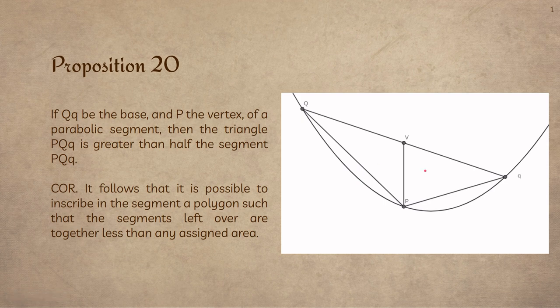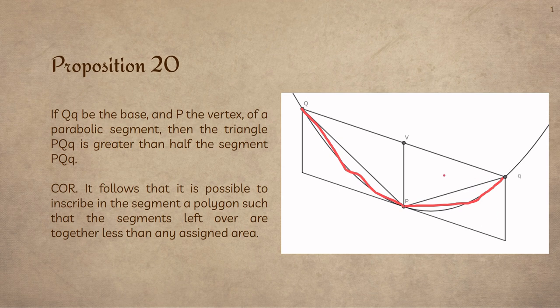And then he says, corollary, it follows that it is possible to inscribe in the segment a polygon such that the segments left over are together less than any assigned area. So that basically means you can keep making little triangles right in here, and then a triangle in here. And as you do so, you'll never exceed the size of the segment here. And he ultimately proves all of this using parallel lines, right?